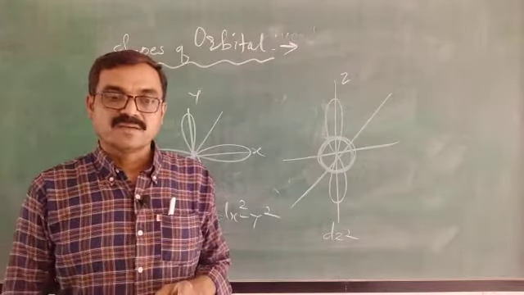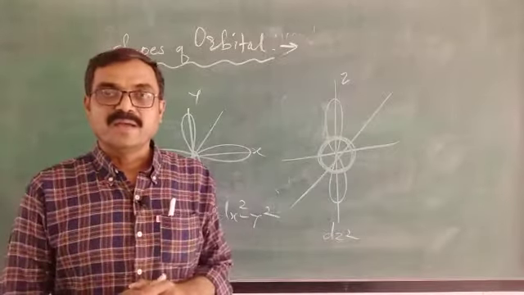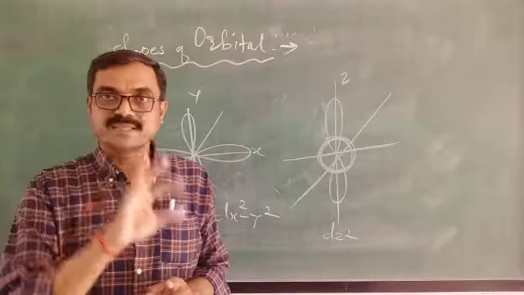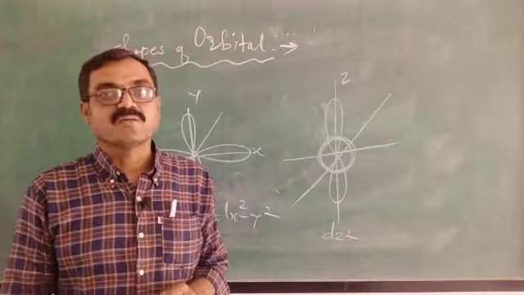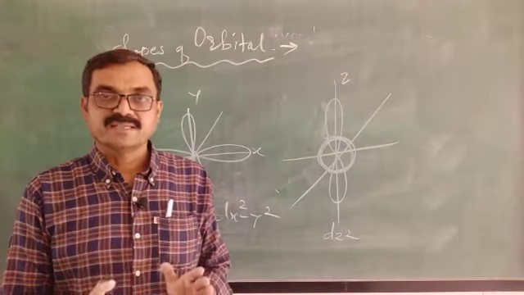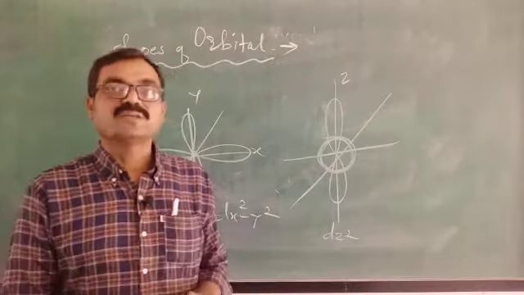Dxy means the orientation between x and y and perpendicular to it, double dumbbell. And dz square means along z axis and electron density is at the center, and dx square minus y square means along y axis and x axis. Dxy means between x and y and perpendicular to it.